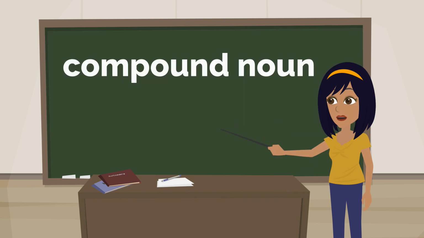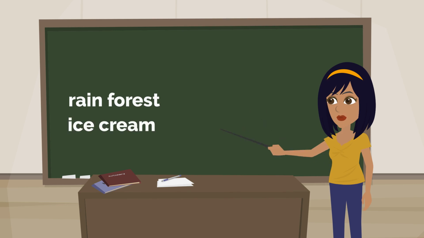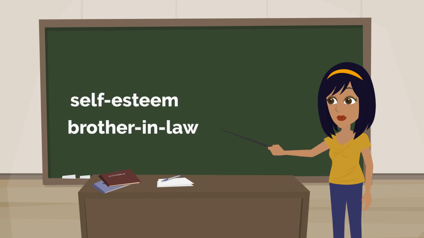A compound noun is a noun made up of two or more words. Each word makes up part of the meaning of the noun. Compound nouns can be written three ways. A single word: haircut, toothpaste. Two words: rainforest, ice cream. And finally, hyphenated: self-esteem, brother-in-law.